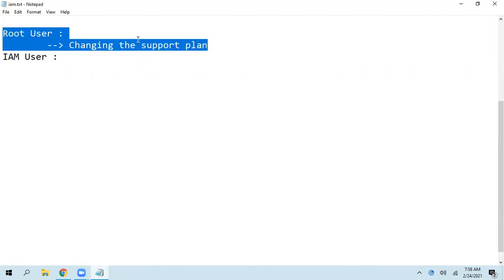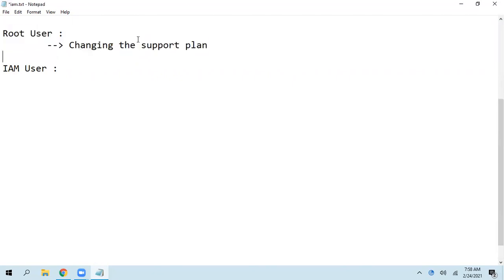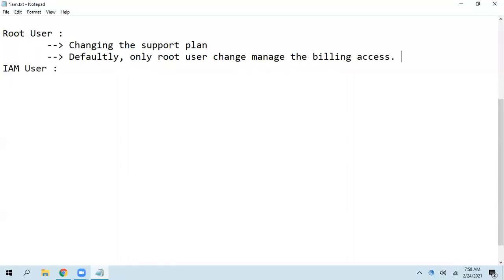Only root user can change the support plan. By default, only root user can manage the billing access. Of course, we can edit this. That's why I'm mentioning by default. So we can even give permission for an IAM user also, but by default, only this user can manage.